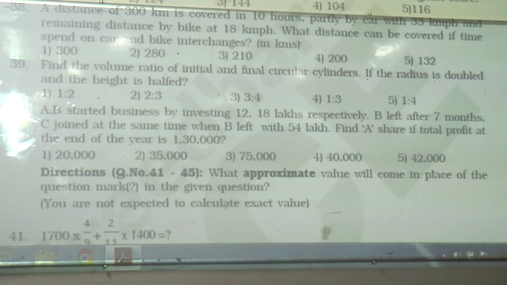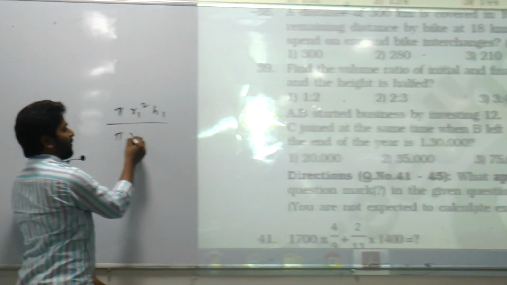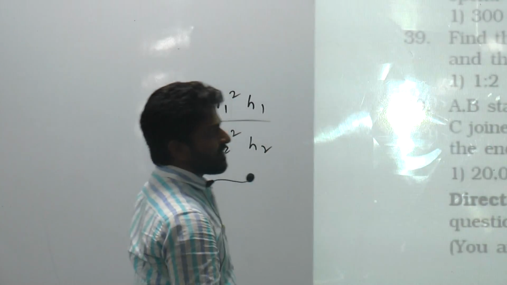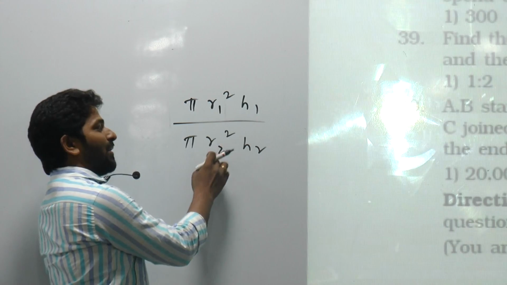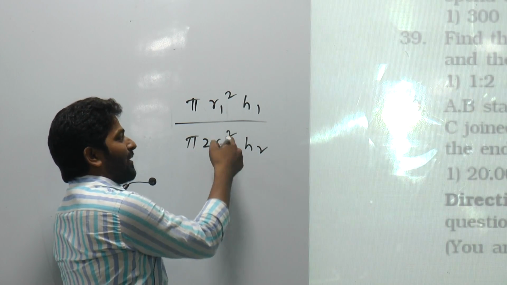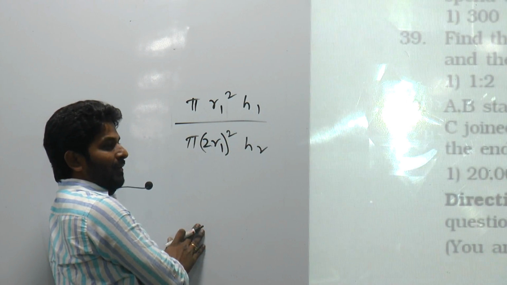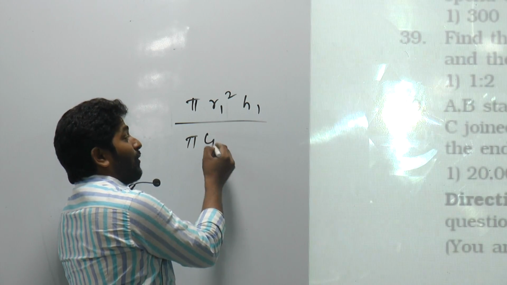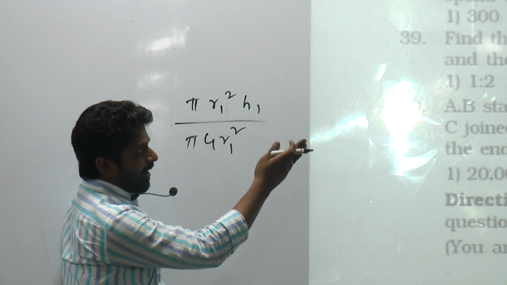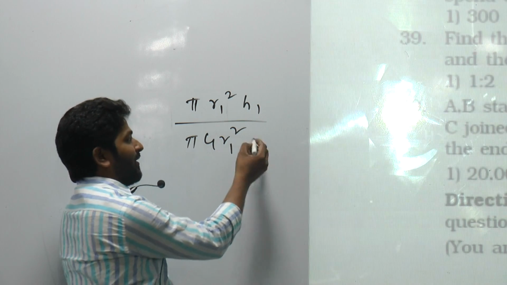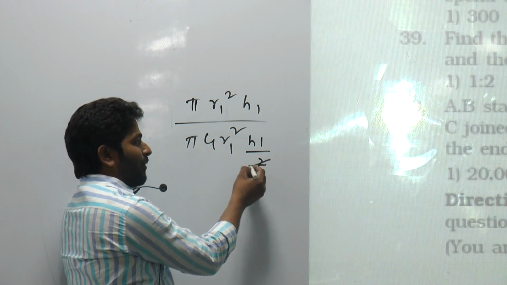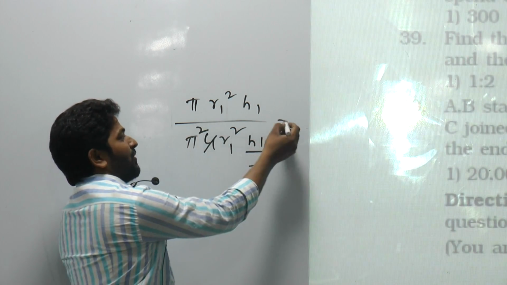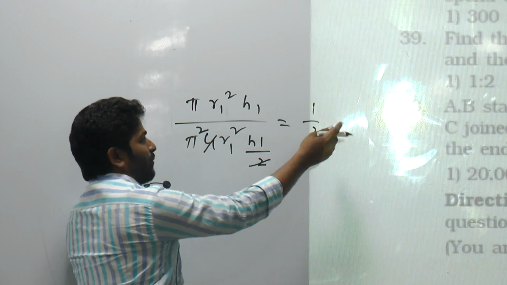Pi r1 square h1 by pi r2 square h2. The radius is doubled, so r2 is 2 r1, whole square. That will be 4 r1 square. And the height is halved, which is h1 by 2. So 2 times, and the ratio is 1 by 2, which is 1:2.